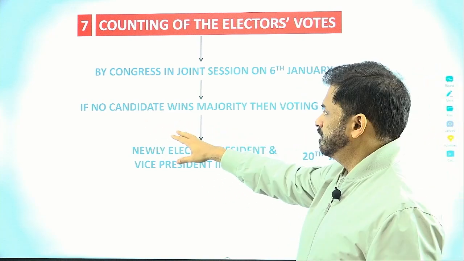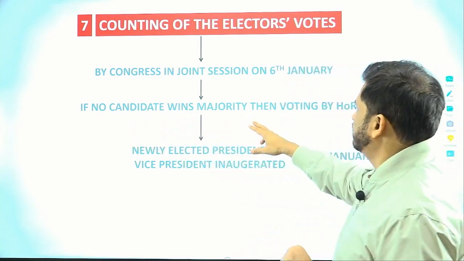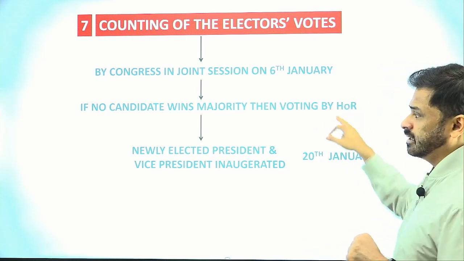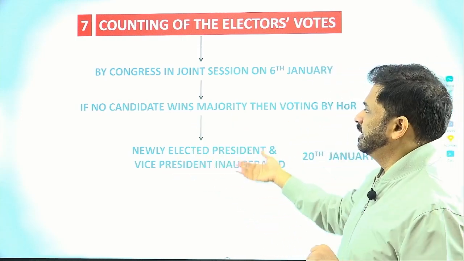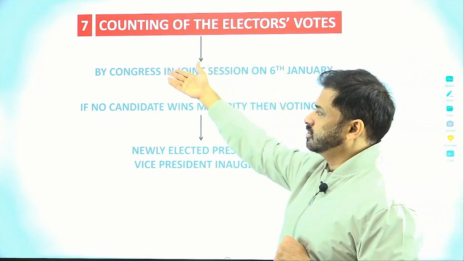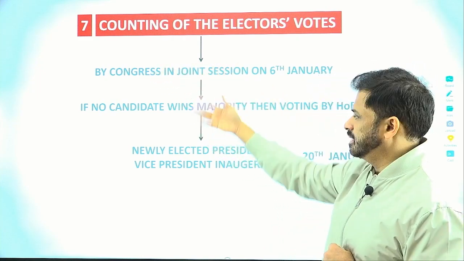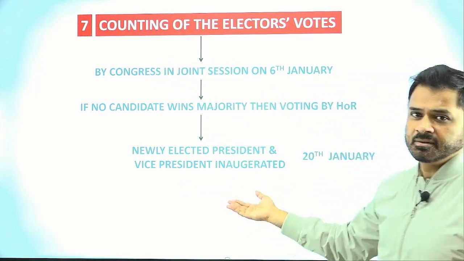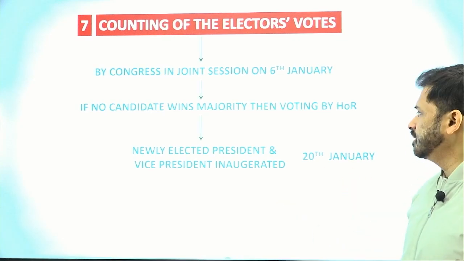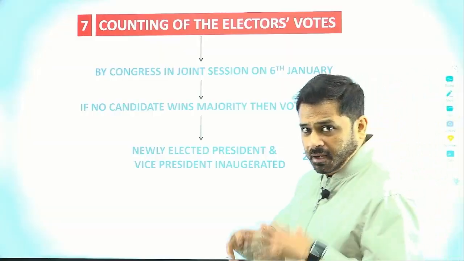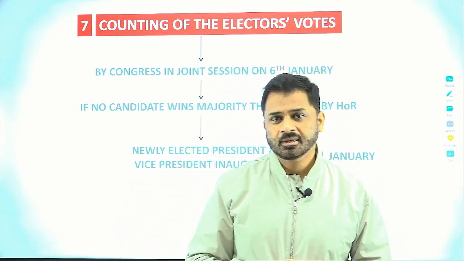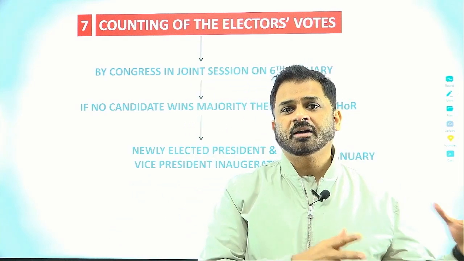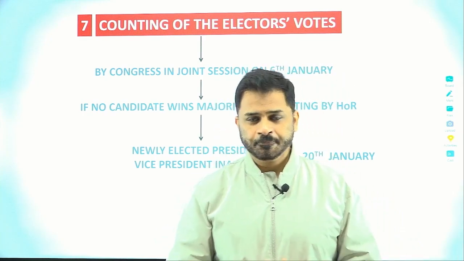So I will just mention this. If no candidate wins a majority, then there is voting by the House of Representatives, and on that basis, either through the House of Representatives or through the Electoral College counting itself, the final president and vice president are elected, and they are inaugurated on the 20th of January. So this is all about the overall process of the US election. It is quite complicated, but remember to divide it into various phases to understand it. Thank you so much.